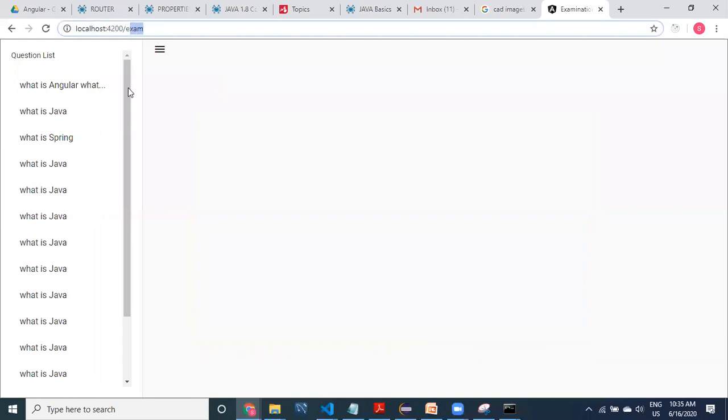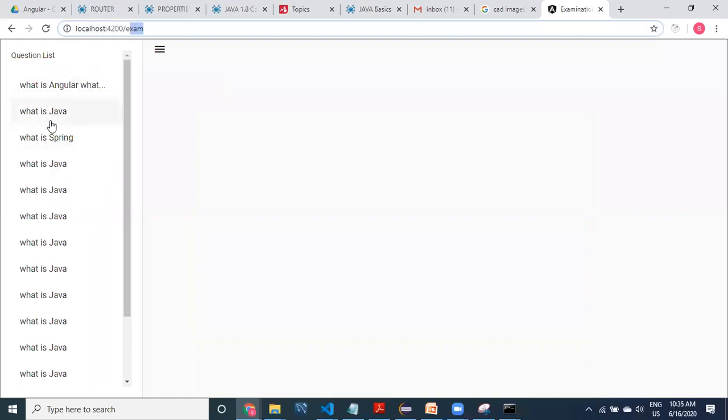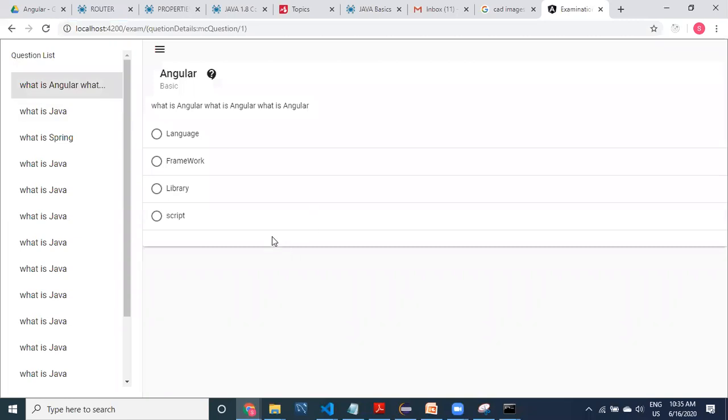Because of this exam, one particular place is filled up. This is one particular place in the router outlet. This can be called one router outlet, and this is another router outlet, and this is one more router outlet. Let's look at it. If I click on this, see here, guys, what happened now? This is going to be filled with another router outlet. See here, guys, this is one router outlet and this is one router outlet. Now I'm going to take another example.